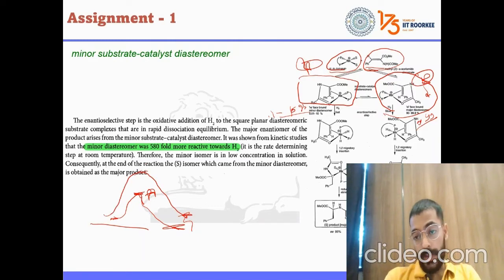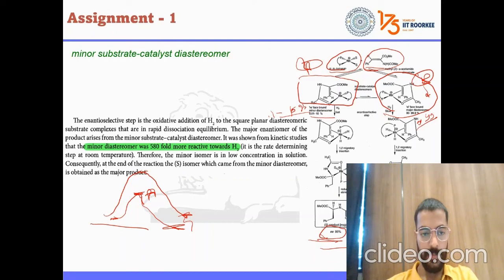That means B is already stable, so if we want to get further product, we need to input more energy. So H2 will react with the less stable one, the minor form, which is formed from the re face. Then migratory insertion will happen and your product will be formed, that is L-DOPA. From this it will be minimal, but 95% enantiomeric excess was achieved. I have written the explanation here. If you want, I can read it.